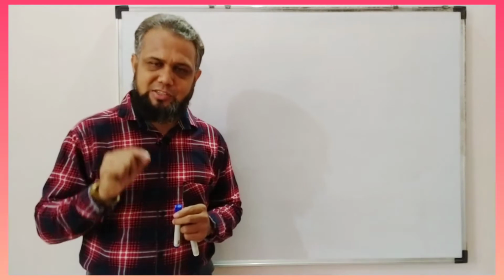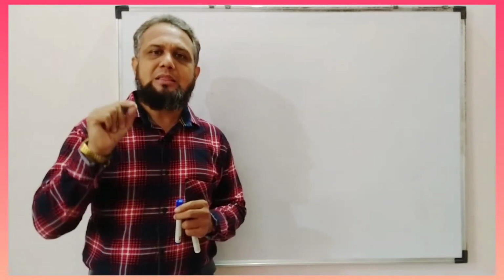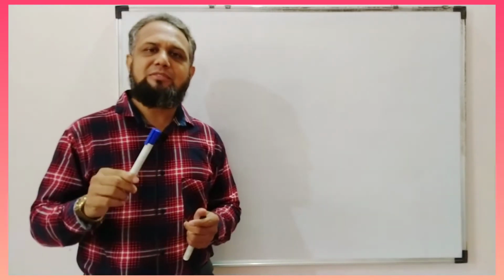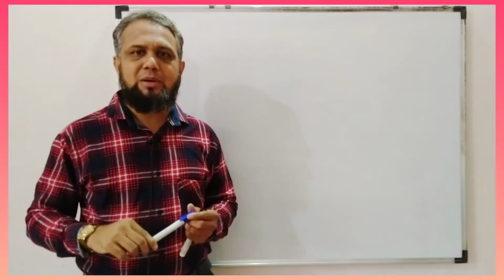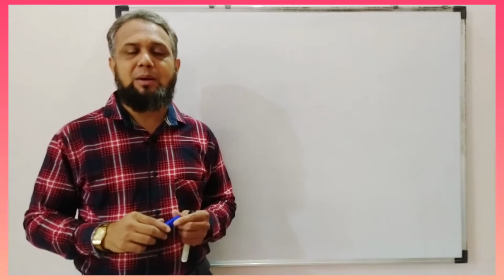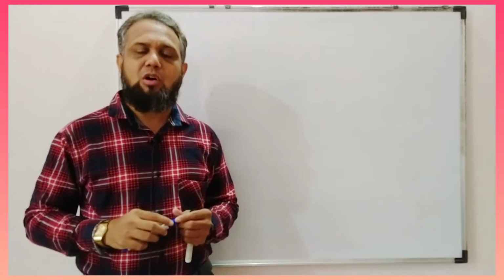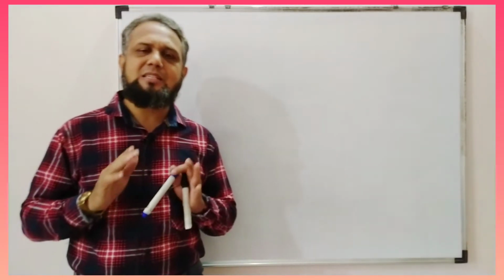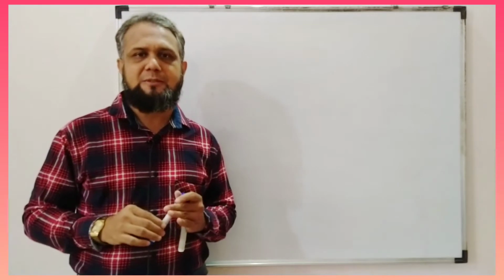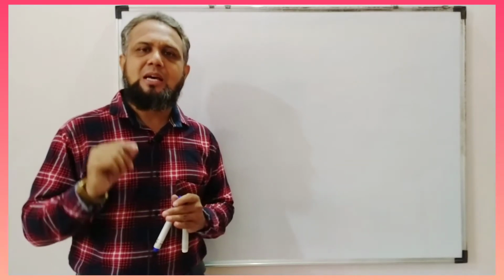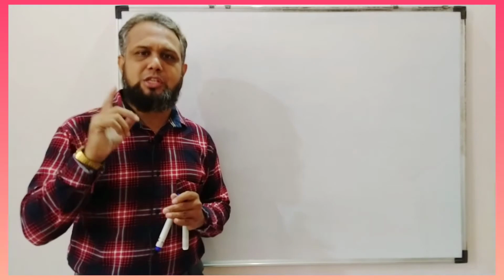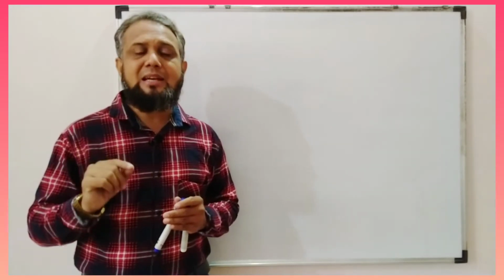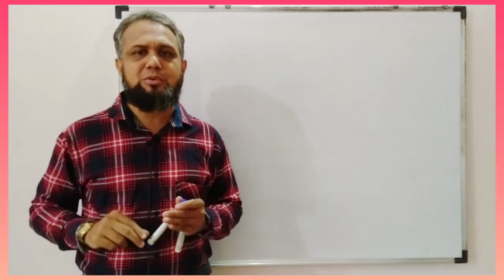If the sentence is assertive, then we have to use the rules of assertive sentence. If the sentence is imperative, then we have to use the rules of imperative sentence. And now we are talking about the change of voice of interrogative sentence. So first of all, friends, let us discuss what is meant by interrogative sentence. Interrogative sentence means a sentence which contains a question, and there are two main types of interrogative sentence.